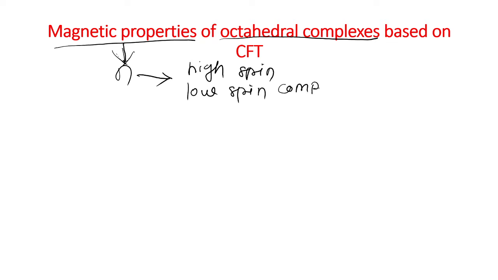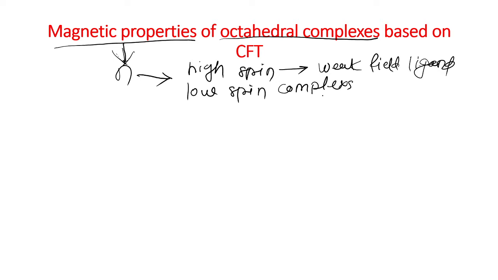complexes. High spin means the metal ion is attached to a weak field ligand, and then it is called a high spin complex. In that case, the number of unpaired electrons is large.